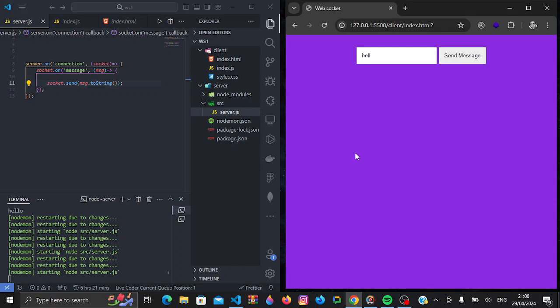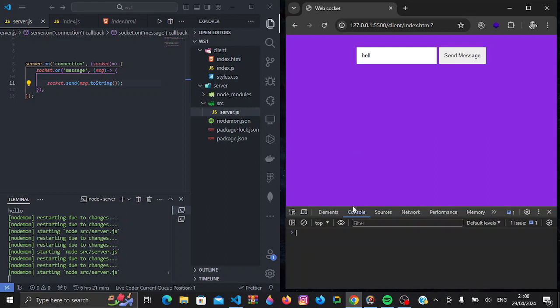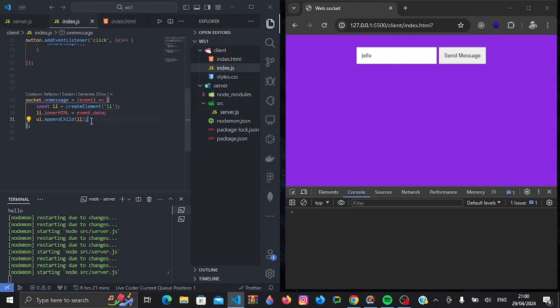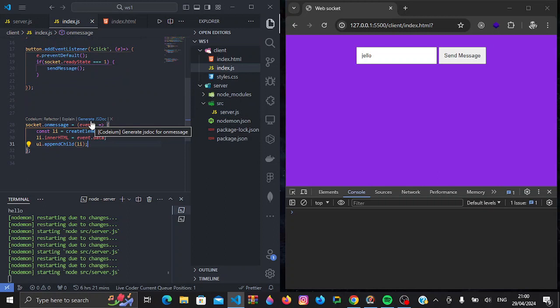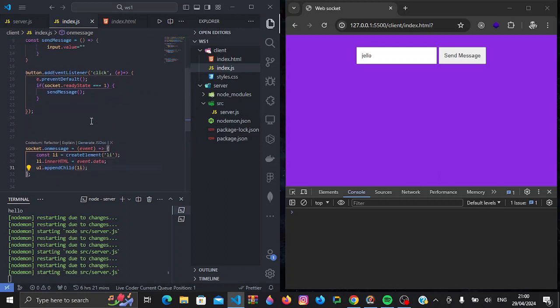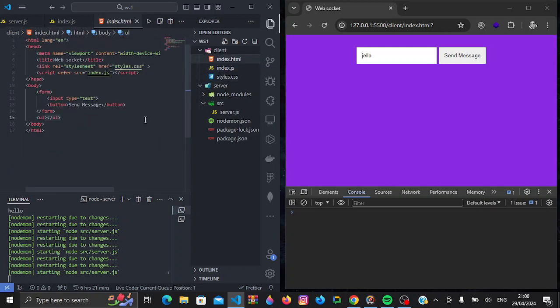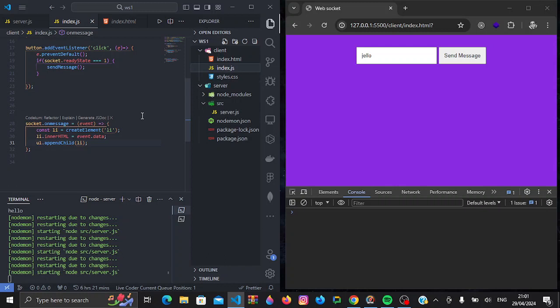Whenever I try to run this, this is actually supposed to run. I don't know why it's not running. Let me try this one more time.